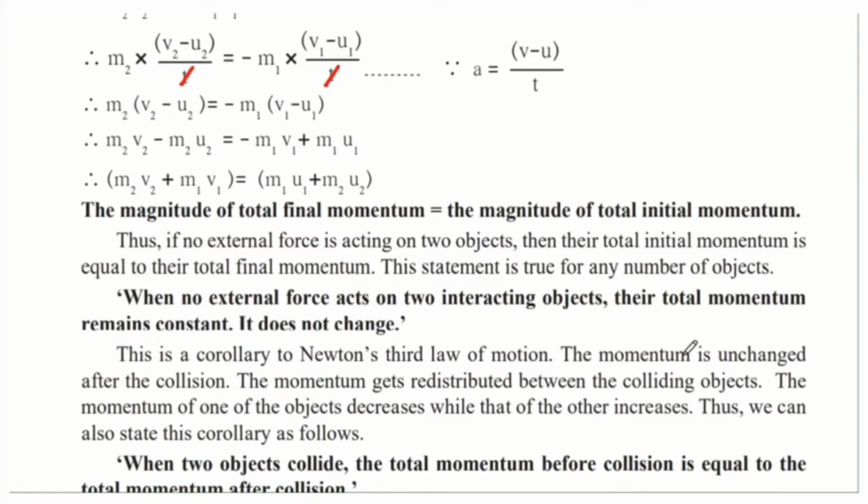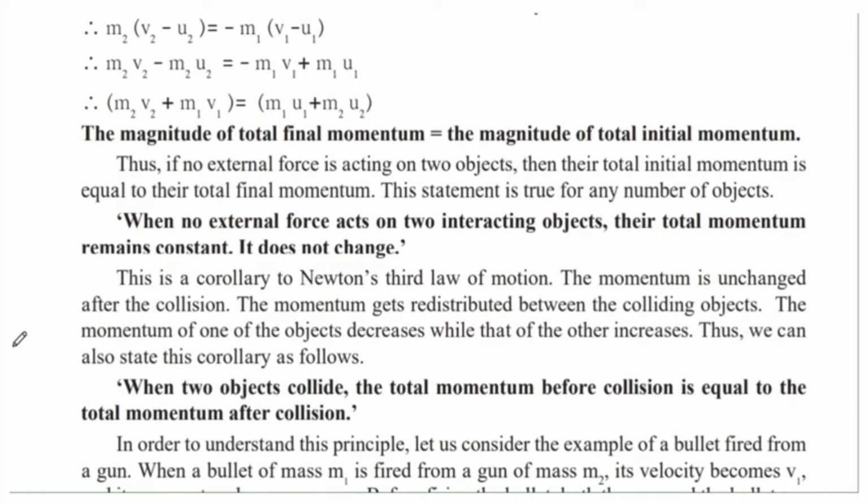The momentum is unchanged after the collision. The momentum gets redistributed between the colliding objects. Because the velocity changed, the momentum was redistributed so that it remained equal before the collision and after the collision. The momentum of one of the objects decreases while that of the other object increases. Thus, we can also state this corollary as follows.